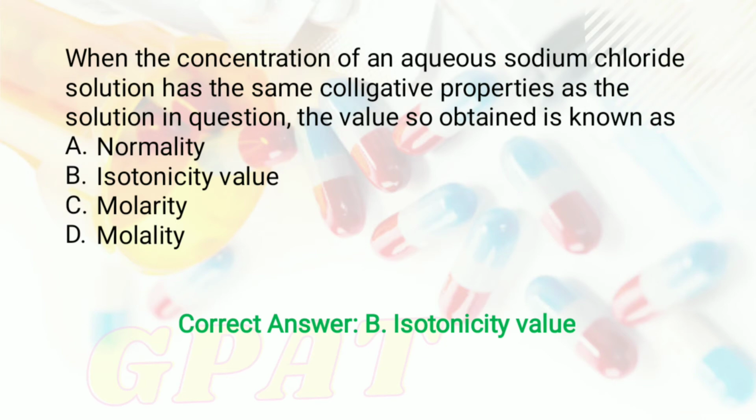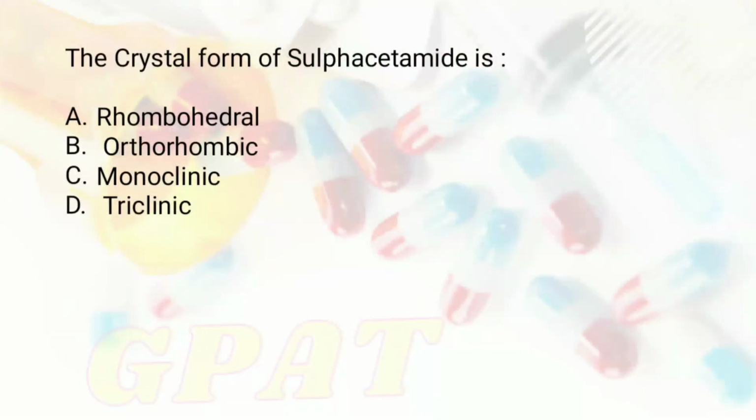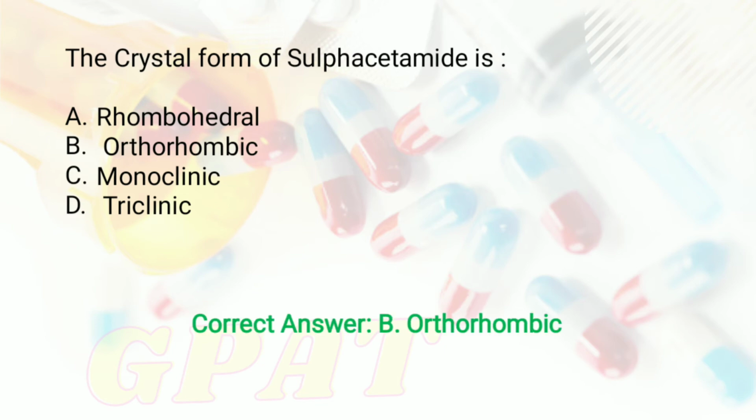Okay, then moving to the next question. The question is, the crystal form of sulfacetamide is, and the options are option A, rhombohedral, option number B, orthorhombic, option number C, monoclinic, and option number D, triclinic. So students, right answer of this question is, yes, option number, any guesses? B, that is orthorhombic.